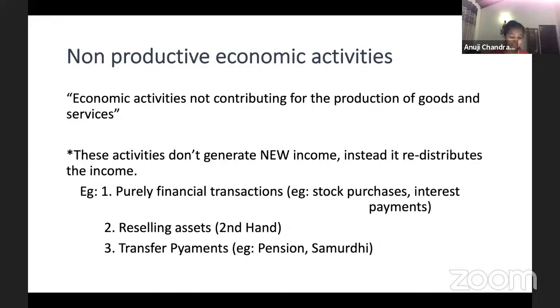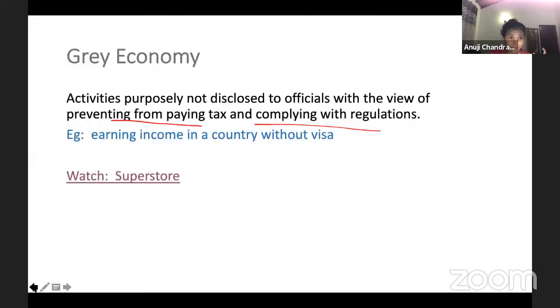So when we talk about the gray economy, someone has requested to explain it again. I'll quickly do it because we don't have time. I think after the video, it's a bit more clear. Gray economy is, guys, we are purposely not disclosing it. Like I said, for tax evasion purposes, I'm not including it because I know if I include this, I will have to pay taxes. So I don't want to do that, and because of that, we don't include these activities.